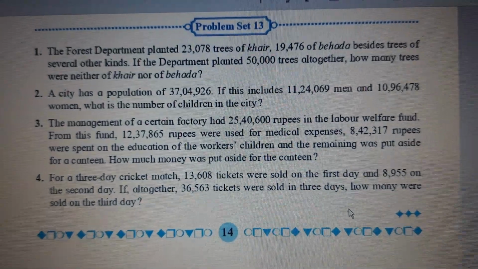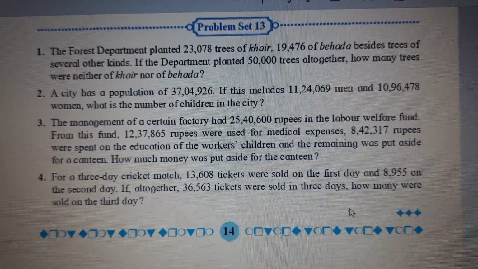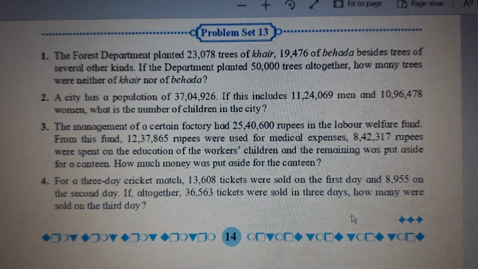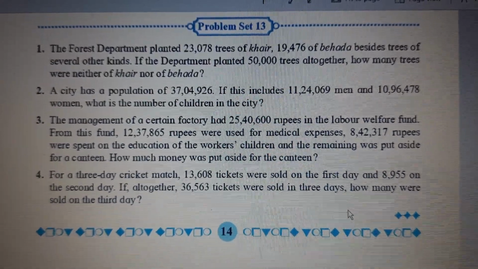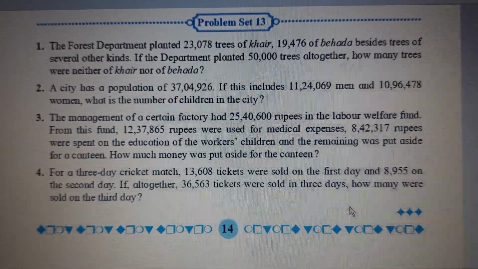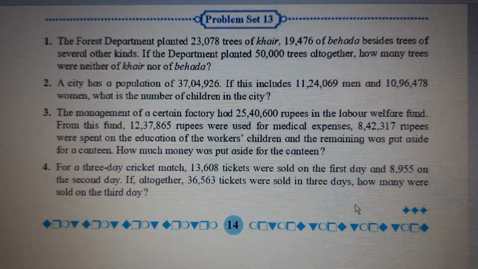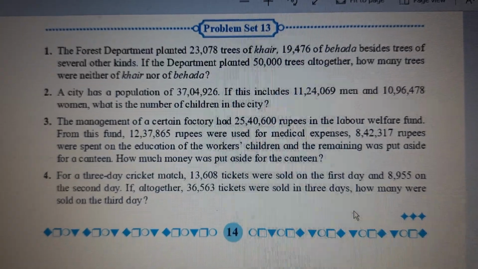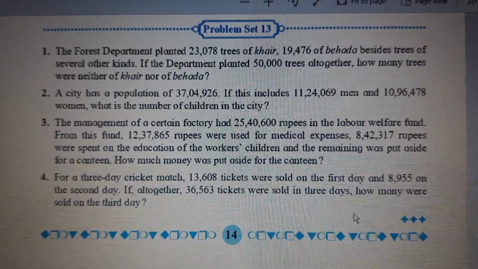So first day, you know how much? 13,608. Second day, 8,955. Third day, you don't know, because you have to find out the third day in this sum. Okay, and total tickets sold were 36,563. So how will we do it? That's right. We know total number of tickets sold for 3 days.